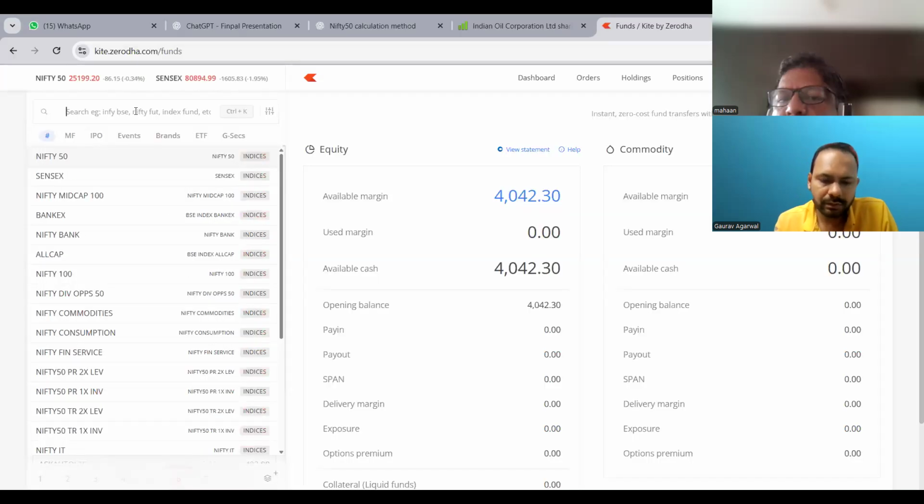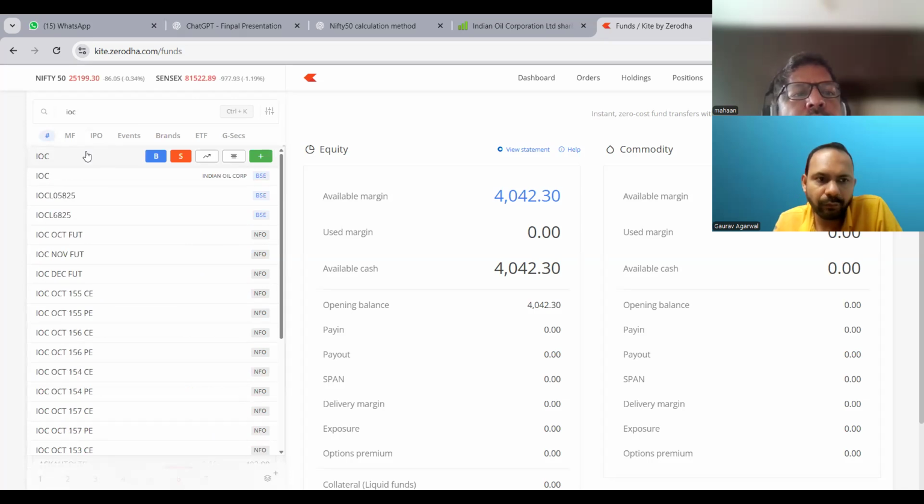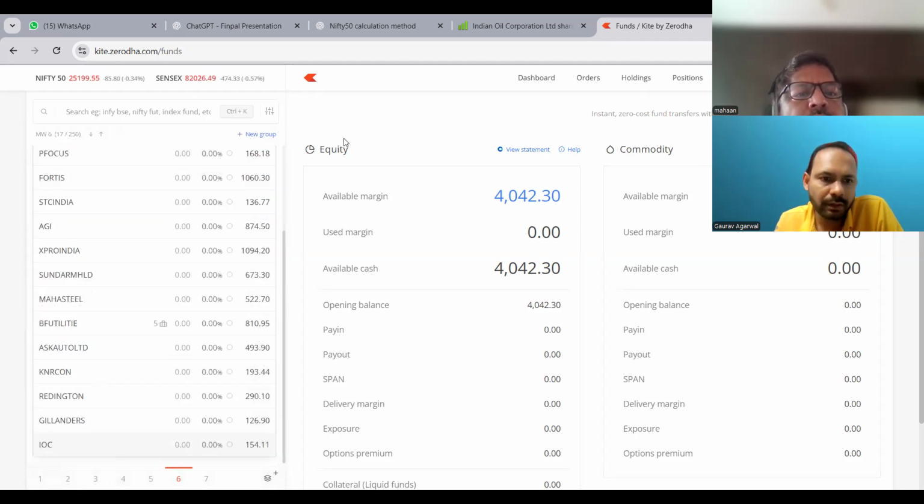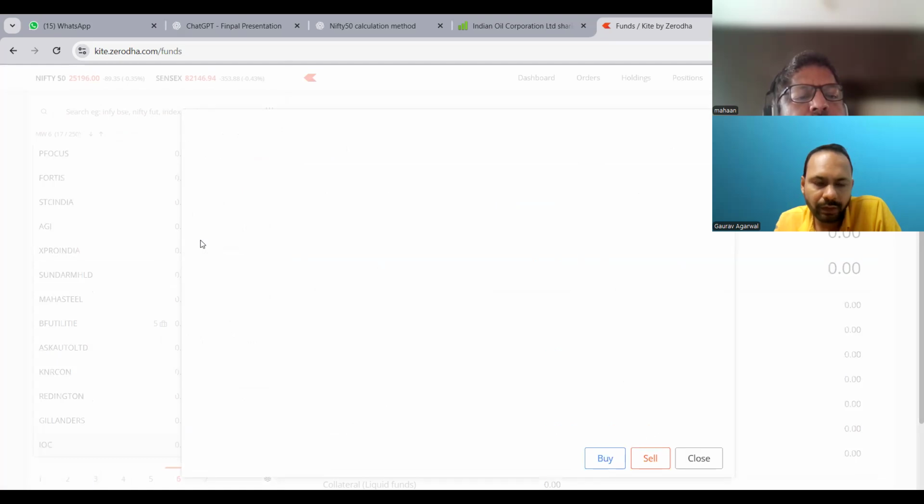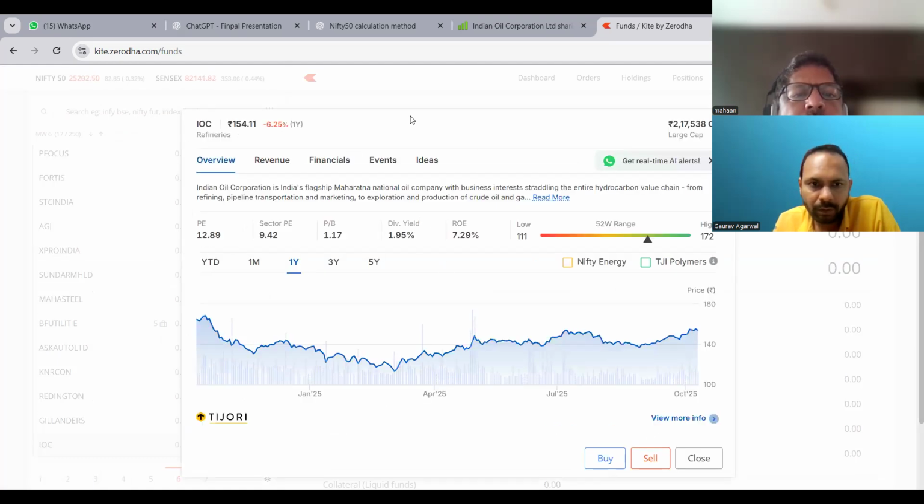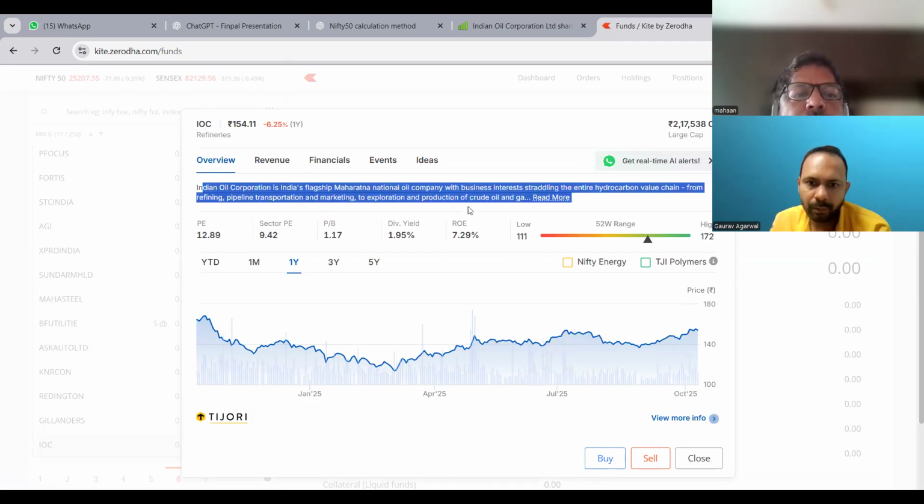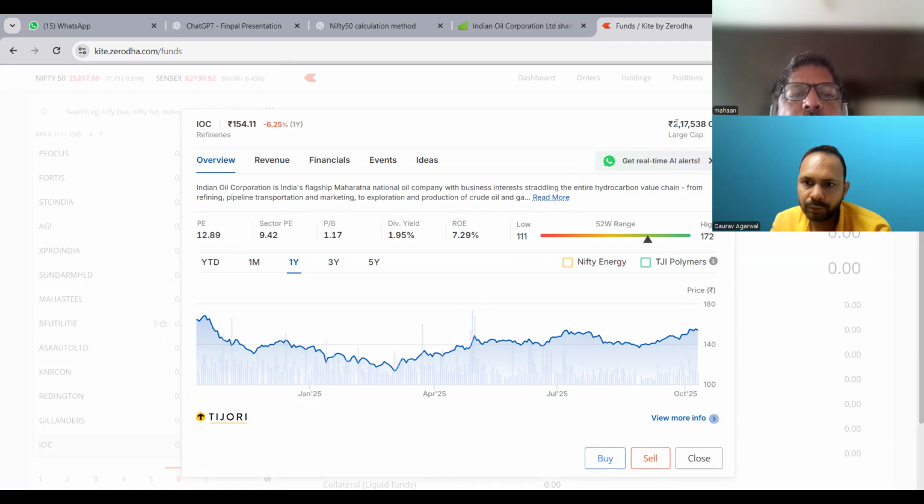So if I want to see the details of a stock, I'll put the name here, and here I can see the plus icon. I'll add that stock here, and once I click here, it will show me the fundamentals. I go to fundamentals, and here you can see all the details of this company. The overview tells you what the company is. Here it shows the market cap and the type of stock, which is large cap.